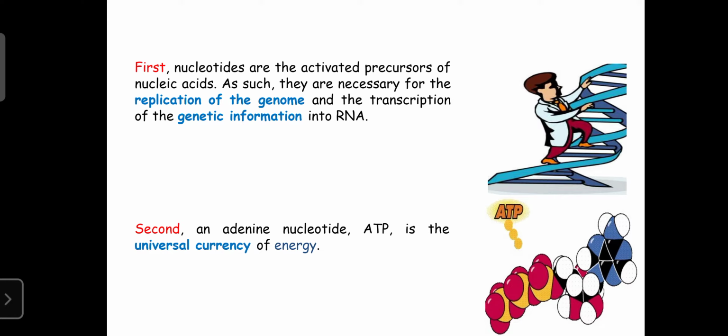as well as the replacement of the malfunctioned DNA or nitrogenous bases. They are also required for the transcription of the genetic information into RNA. Already you know the genetic information is stored in the DNA. That is transported from the nucleus to the cytoplasm, towards the ribosomes, for synthesis of proteins. Ribosomes play the important role in protein synthesis, and ribosomes have RNA. Those RNA carry the message from the nucleic acid, from the DNA.